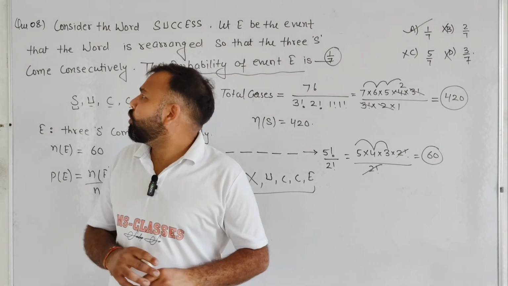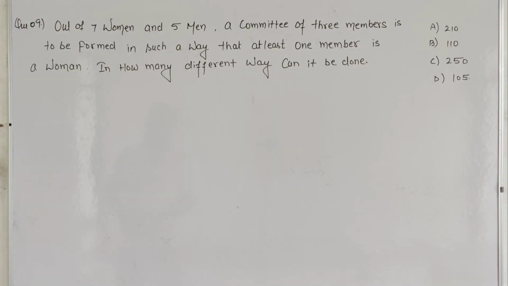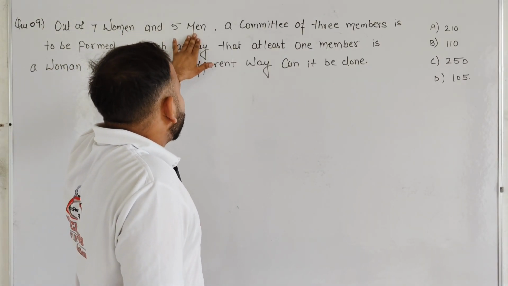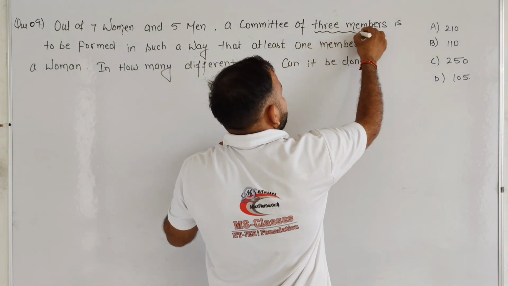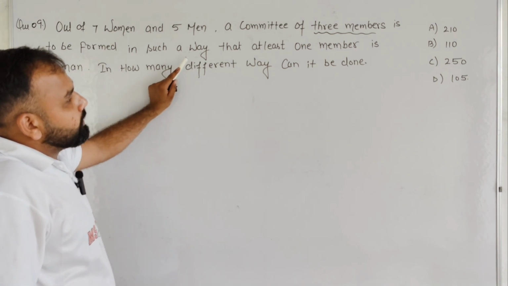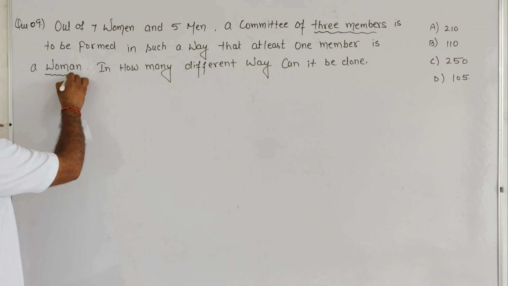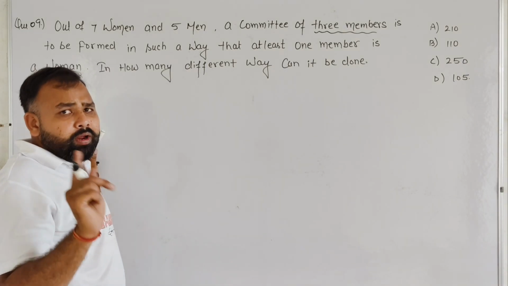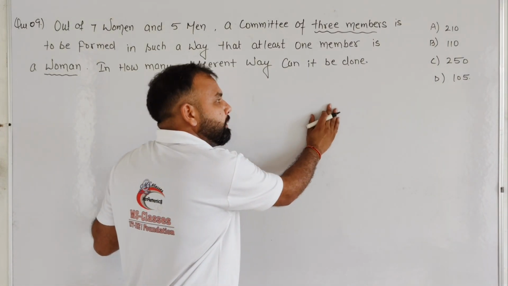Okay student, so for the remaining questions, question number 9 is this. Out of 7 women and 5 men, a committee of 3 members is to be formed in such a way that at least 1 member is a woman. Student, in a committee of 3 members, there is a condition that at least 1 member is a woman. In how many different ways can it be done?